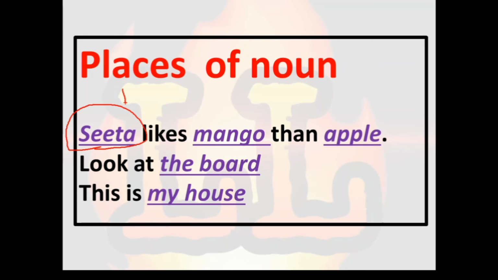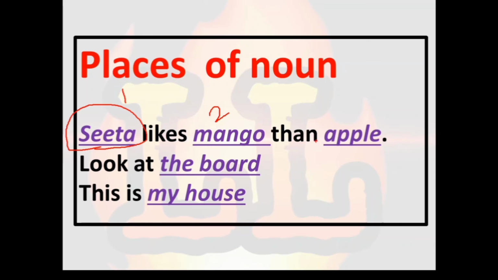Sorry, the first place of noun is here in our examples. See, before the verb, or we can say subject of verb. The second place is here, mango. Mango is another noun. So where is it placed? After the verb, meaning we can say object of verb, because in grammar whatever word comes before is called a subject, and whatever word comes after is called an object. So mango becomes object of verb like, and Sita becomes subject of verb like.